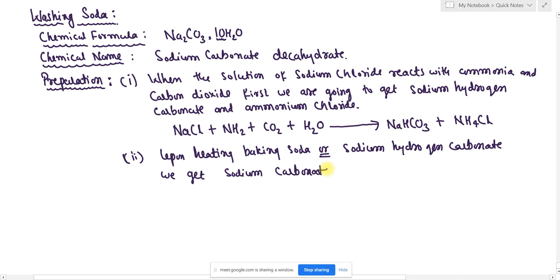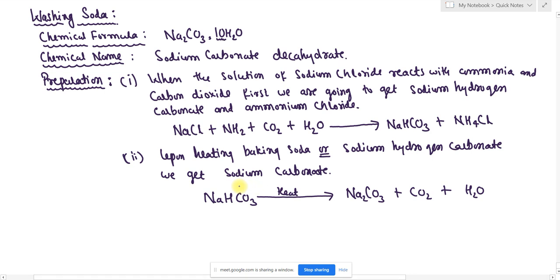NaHCO3, when it is heated, we have to write heat on the reaction arrow. What are we going to get? Na2CO3 plus carbon dioxide gas is released plus water is released. You can test this in your house, students. Take a small bit of sodium hydrogen carbonate in a test tube. It is available in all houses because we commonly use sodium hydrogen carbonate. If you have a test tube, take a spoon of sodium hydrogen carbonate in the test tube and slowly heat it on a Bunsen burner or your burner. It releases carbon dioxide gas.